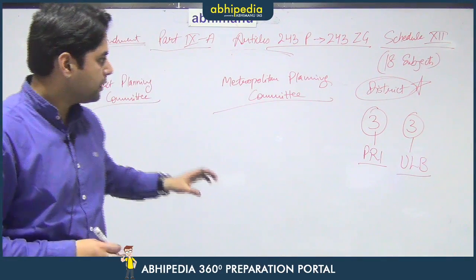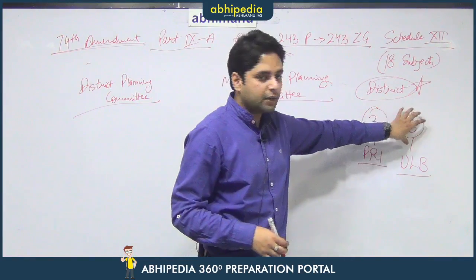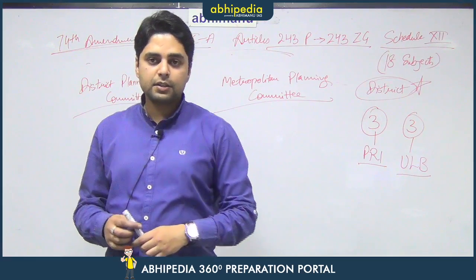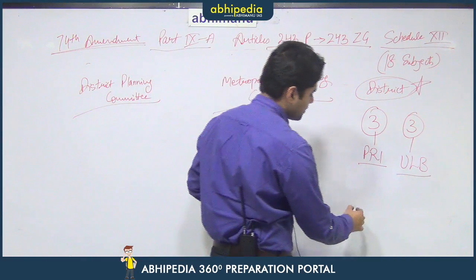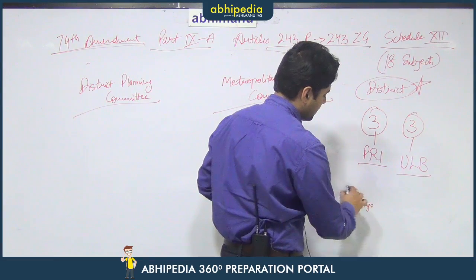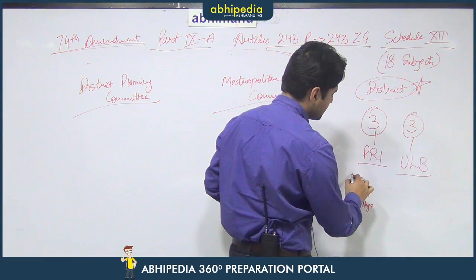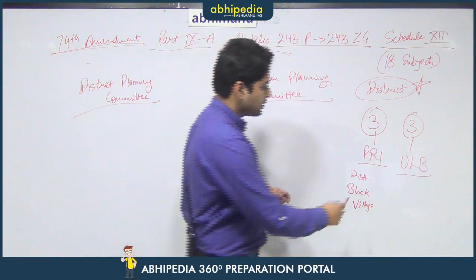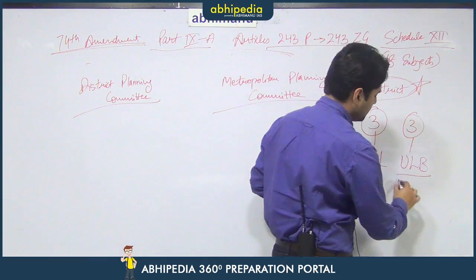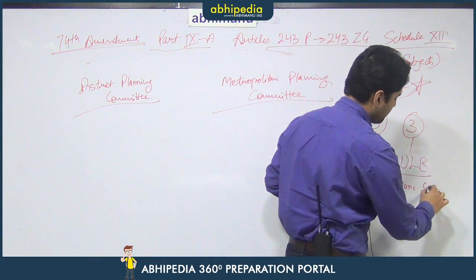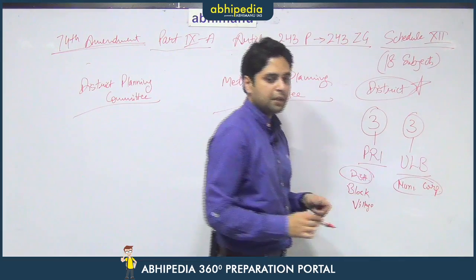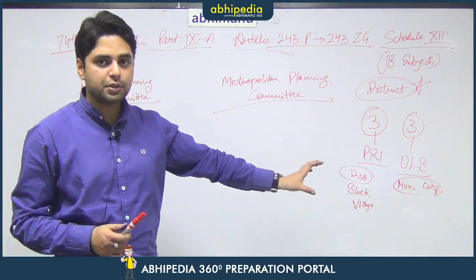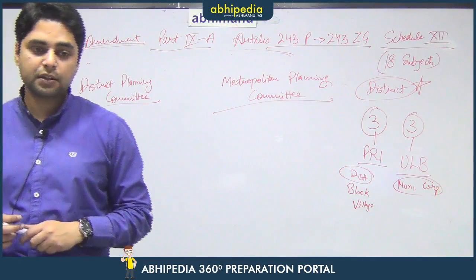Now, what we have tried to do here is, under both these 73rd and 74th Amendments, their bodies culminate at the district level. For example, under the Panchayati Raj institutions, there are villages, then there are blocks, but ultimately there is a district level panchayat, that is known as the Zilla Parishad. So, district is the culminating body. Similarly, here also there are municipal corporations, which is the culminating body at the district level. That means both the rural as well as urban administrations have their manifestation at the district level.